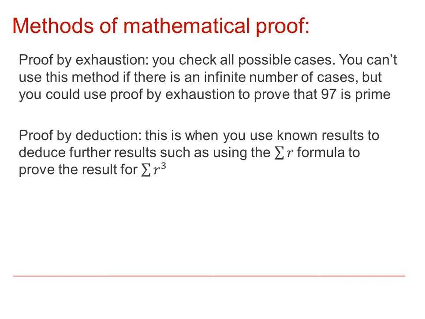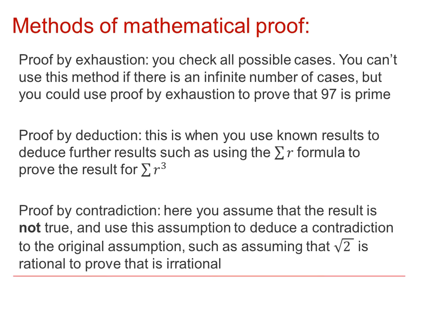And then there's one that you may have met, which is the idea of proof by contradiction. This is where we assume the reverse of the result and then lead to a contradiction. This is one which you may have met, particularly when we're trying to show that root 2 is irrational, and we prove it by assuming first of all that it's rational. In other words, that root 2 is equal to a over b, where a and b are integers. But we prove that that leads to a contradiction, and therefore root 2 is irrational. So those three methods are ones that you may have met before.